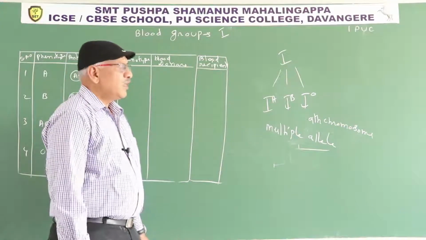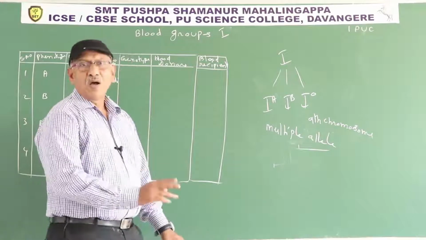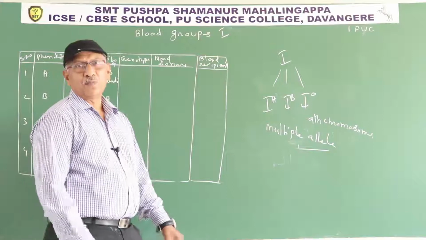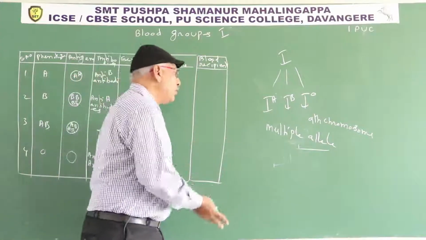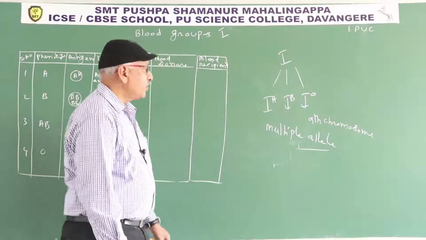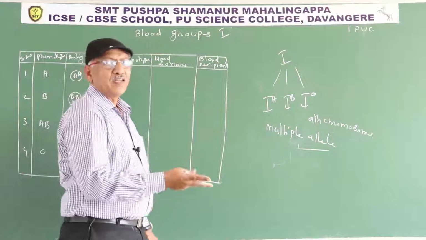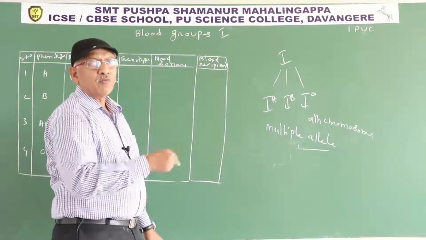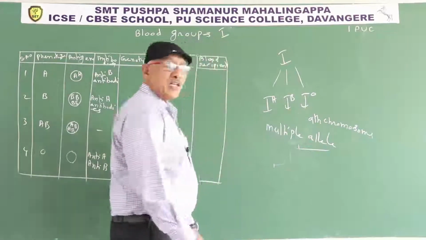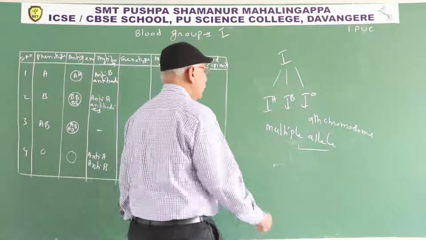Alternative forms of a gene are known as alleles. I power A, I power B, I power O are the alternative forms, and they are present on the 9th chromosome. Every human possesses a pair of 9th chromosomes, but here 3 alleles are present. Out of 3, 1 will be present on one chromosome, and in the other chromosome also, 1 out of 3 will be present. If a gene has more than 2 alleles, it is known as multiple alleles.